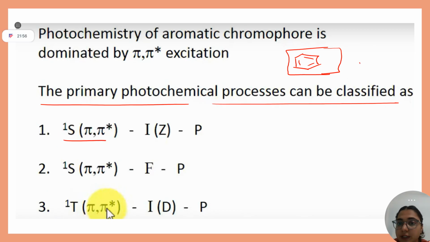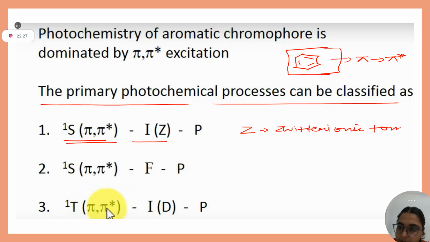In the first way, if I ask you what type of transition will take place, obviously it has pi bonds, so in photochemical conditions it can undergo pi to pi star. Yes or no? Yes, ma'am. So in pi to pi star, going from the singlet state, they can go to an intermediate in zwitterionic form. Z stands for zwitterionic form. I will explain everything, just be with me. And they can lead to product formation.